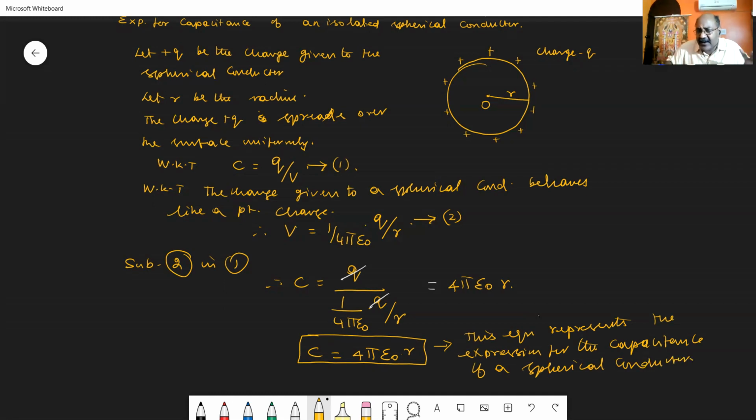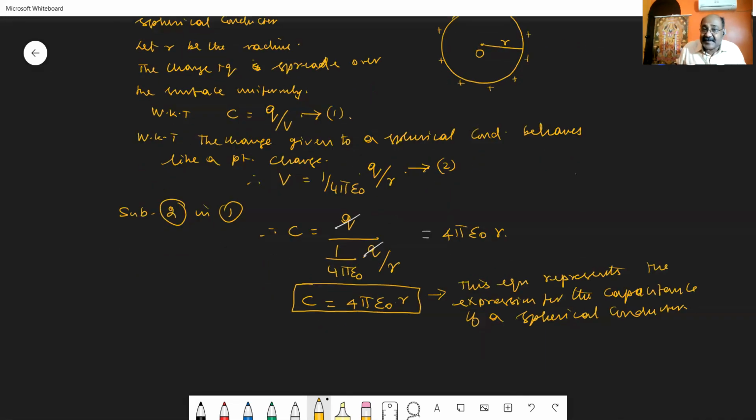Here I have taken the spherical conductor placed in air medium. Let us consider a special case.